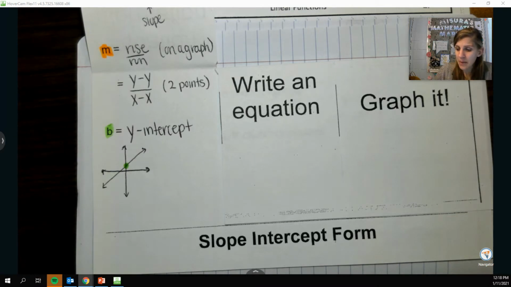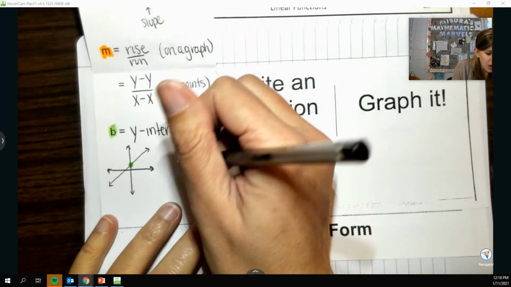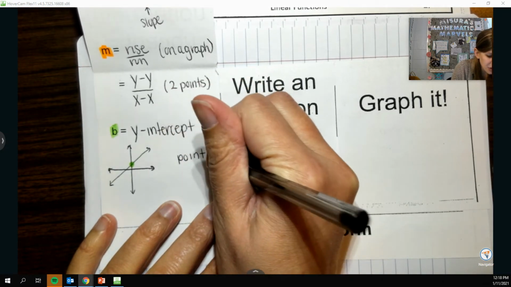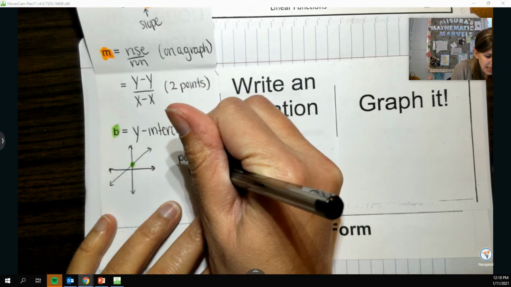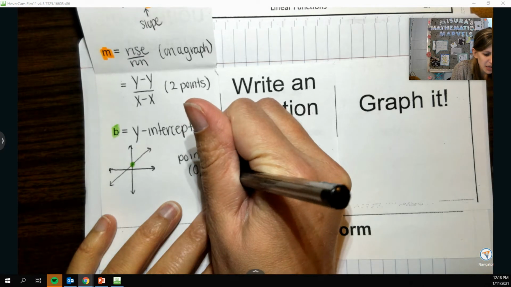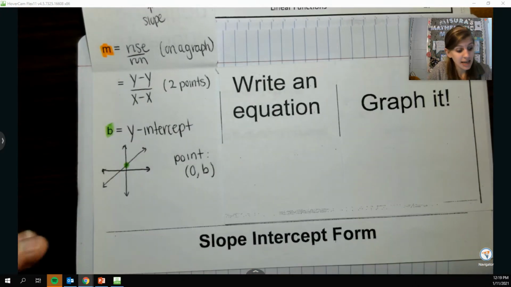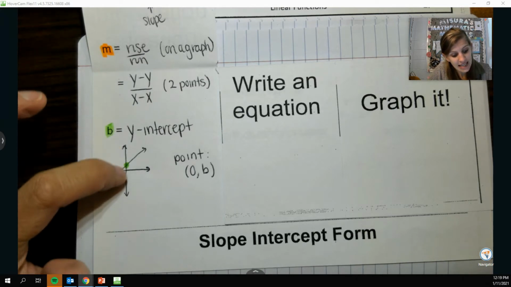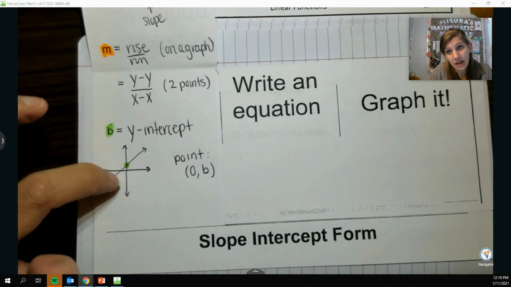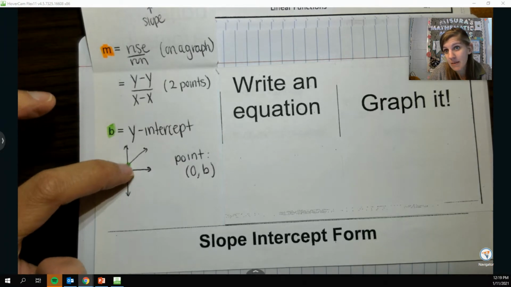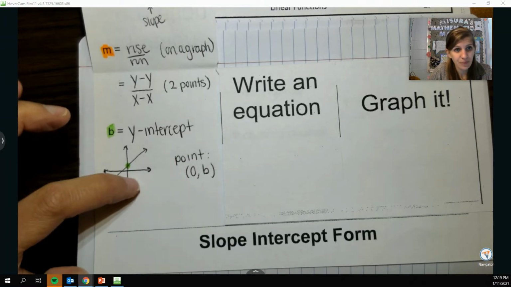But really it's a point, and so as a point, your y-intercept is always 0, some number. And it'll be 0, some number because to be right on the y-axis, that means I didn't move left or right at all. So the x value is 0, and I'm up some amount or down some amount.